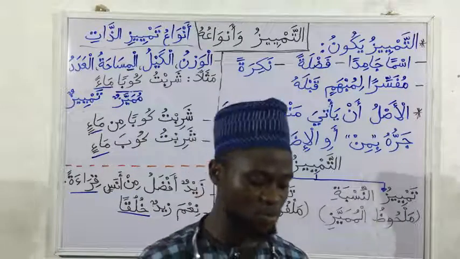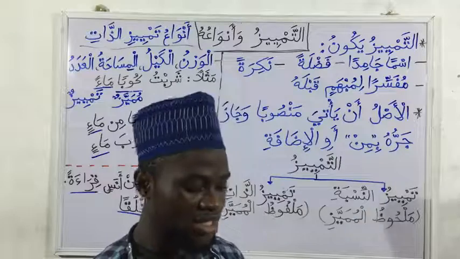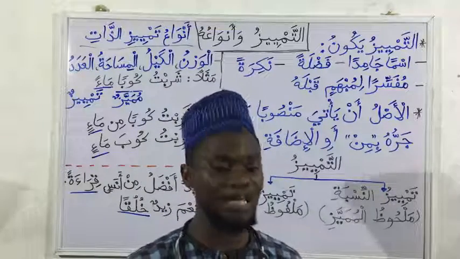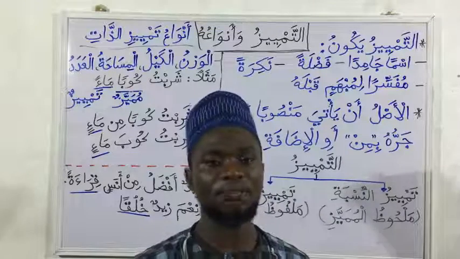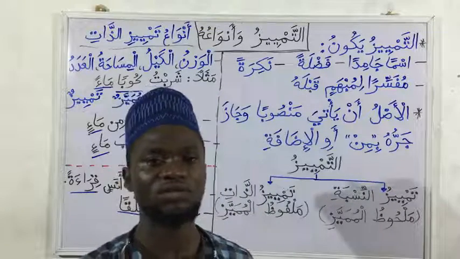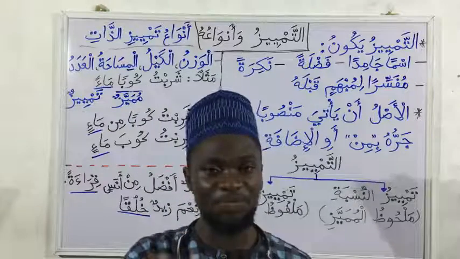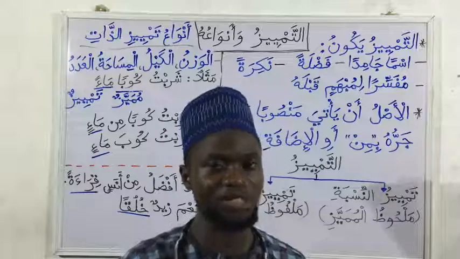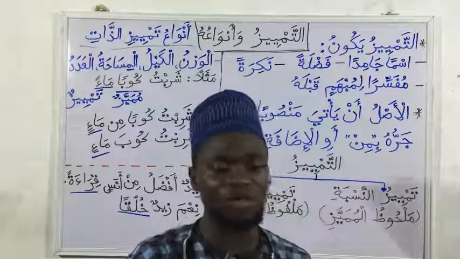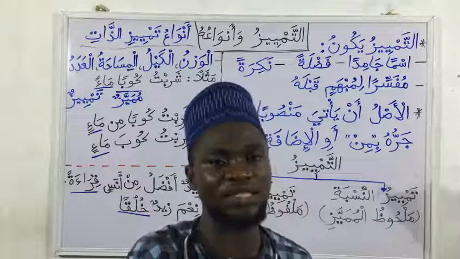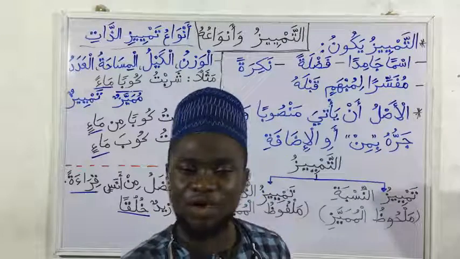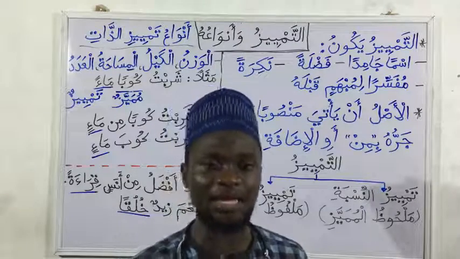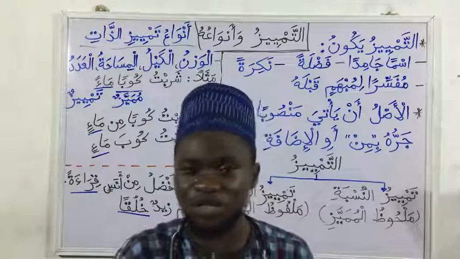Now, those are the two qaida we have here in the book. Now we are going to go through the examples. The first one, ishtaraitu ritlan balahan. I bought a pound of dates. Pound, the unit is LB, for those that are familiar with that. Balahan is a type of date. So I bought a pound of dates. So that is a weight, a unit of weight. Pound is a unit of weight.